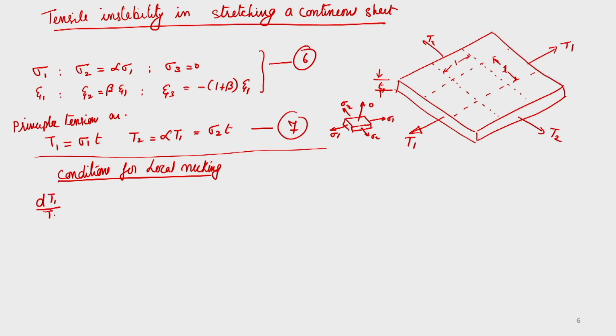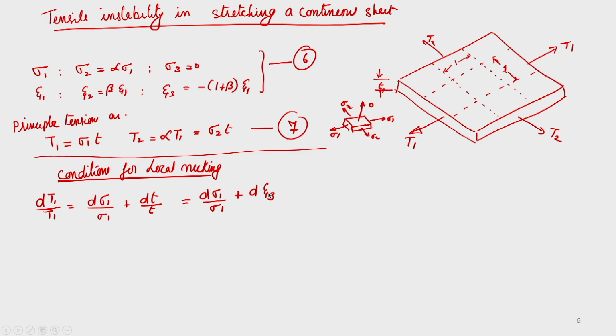Or we can say if you take dT1 by T1, it is equal to d sigma 1 by sigma 1 plus dt by t. We can write dt by t as d epsilon 3. So, d sigma 1 by sigma 1 plus d epsilon 3.